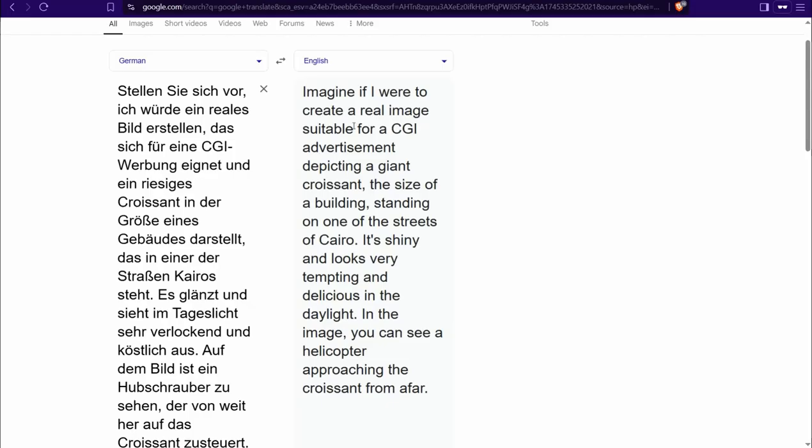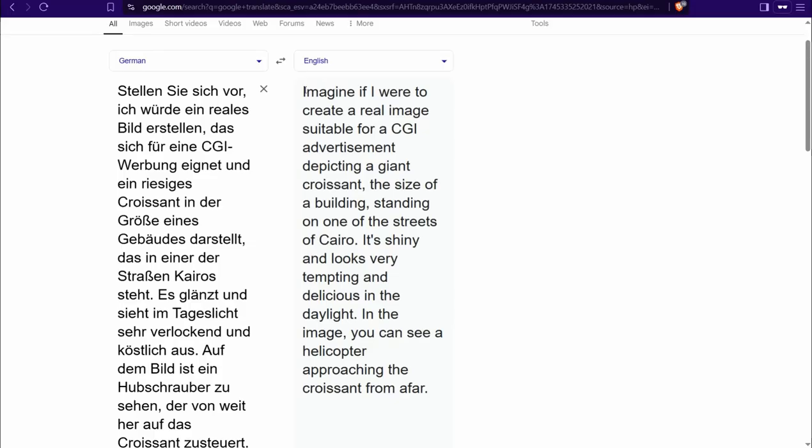Like, imagine I were to create a real image suitable for a CGI advertisement depicting a giant croissant the size of a building standing on one of the streets of Cairo or any city of the world. It's shiny and looks very tempting and delicious in the daylight. In the image, you can see a helicopter approaching the croissant from afar. So here it's a simple description of your image, so you can use that as a professional prompt to create the amazing starting point of your CGI video.